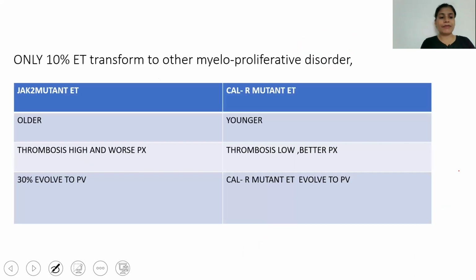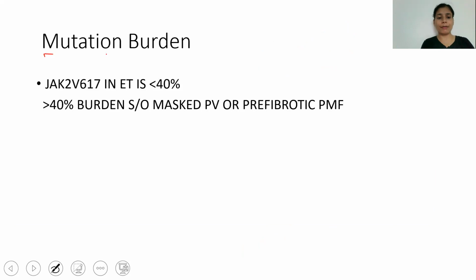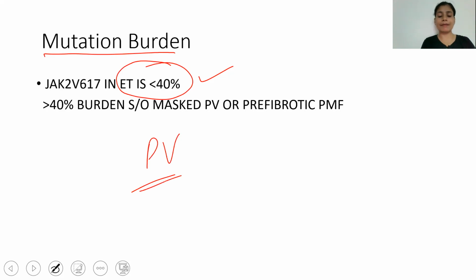Now there is some difference between JAK2 mutant ET and CALR mutant ET. CALR mutant ET involves younger patients and has a better prognosis, while JAK2 mutant ET involves elderly patients and has a worse prognosis. Now, if we talk about the mutation burden, ET has a good prognosis among all MPN because the mutation burden is less than 40%, while polycythemia vera has a worse prognosis because the mutation burden is more than 40%.